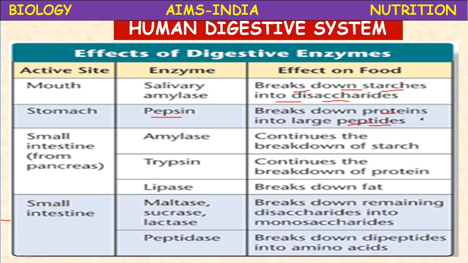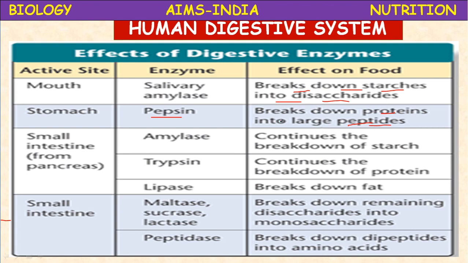What does digestion mean? In complex organic substances, chemical bonds are present. These enzymes will break those bonds so that complex food materials are converted into the simplest food materials. All these digestive enzymes are hydrolytic enzymes. They break the bonds by adding water molecules. Okay, children, pepsin acts on proteins and converts them into simpler forms. You can write it like this: proteins give rise to peptides.